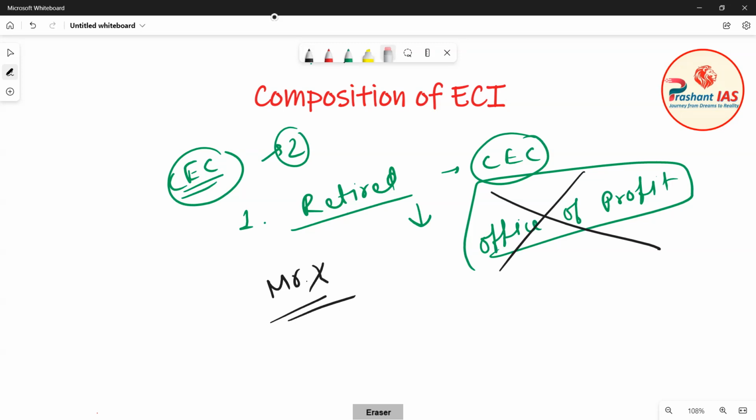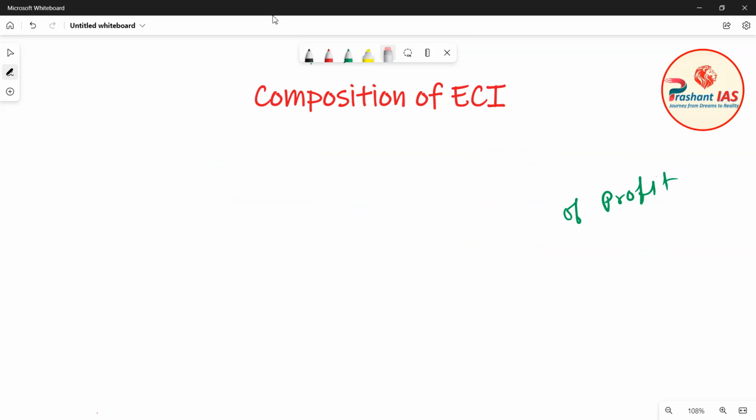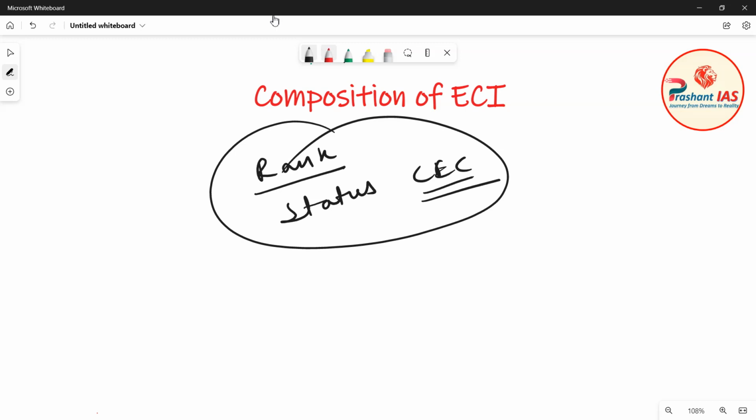Now there is one more important thing you should know about the Chief Election Commissioner. What is the rank or the status of the Chief Election Commissioner?